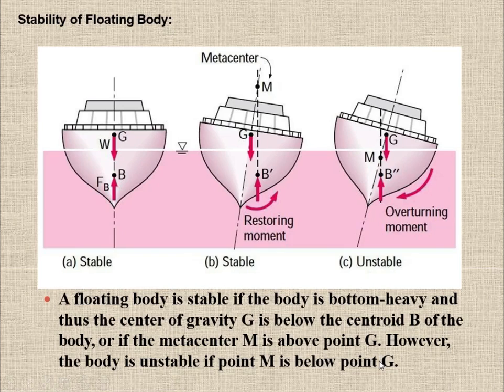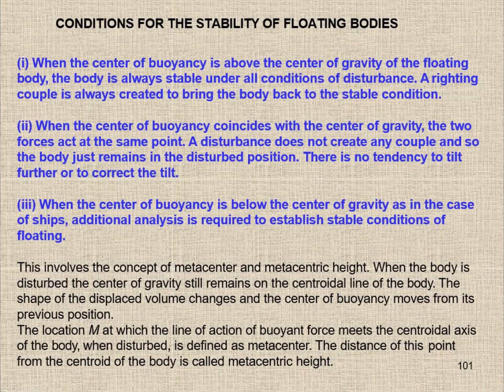Now here we can see the conditions of stability of a floating body. First, when the center of buoyancy is above the center of gravity of the floating body, the body is always stable. Under all conditions of disturbance, a right couple is created to bring the body back to the stable condition.